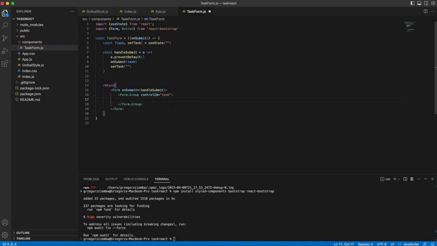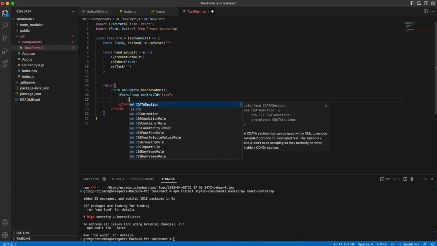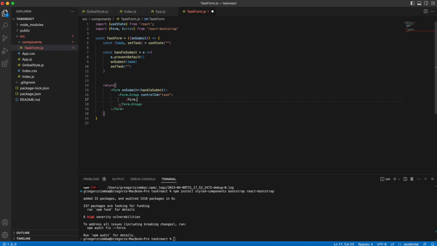Inside our group, we will have control, so I mean form.control, and it will be self-closing. Why is it not self-closing right now? I don't know, but we'll handle it. Write that. So type text.